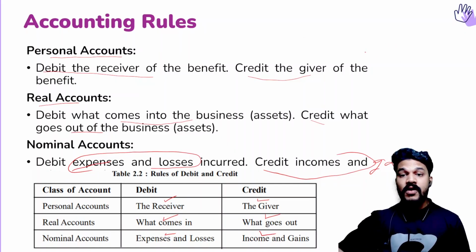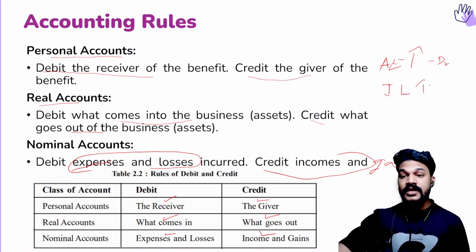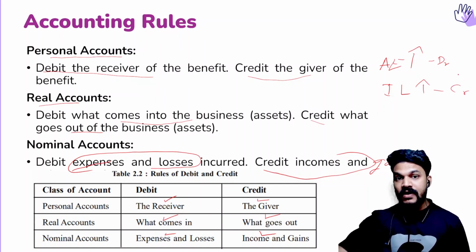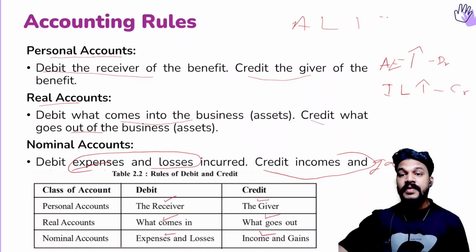Commonly, we can say if there is an asset or expense account and it increases, it will be debited, and if there is an income or liability account and it increases, it will be credited. We know that in each and every transaction there will be a minimum of 2 accounts. So any of the accounts will fall under asset, liability, income or expense.